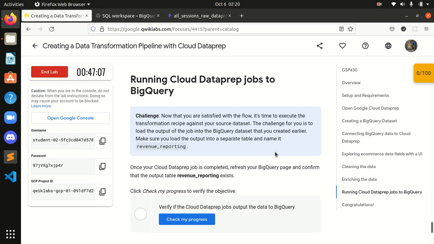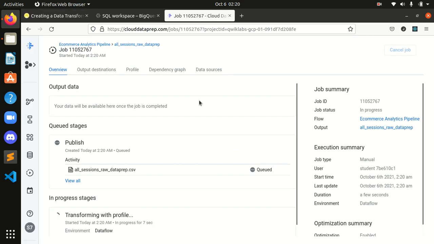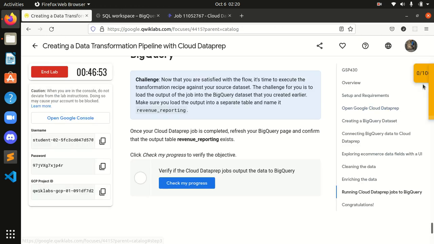Okay, running Cloud Dataprep jobs to BigQuery. Okay, it's going on, guys, as you can see. Let's check.